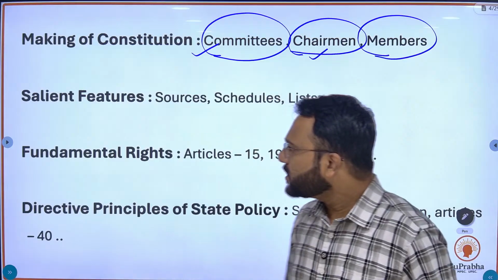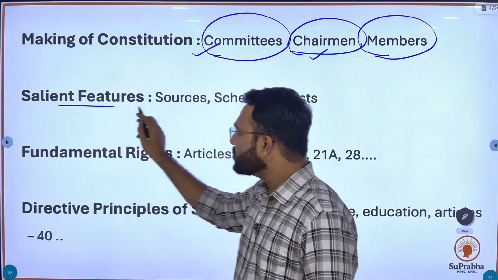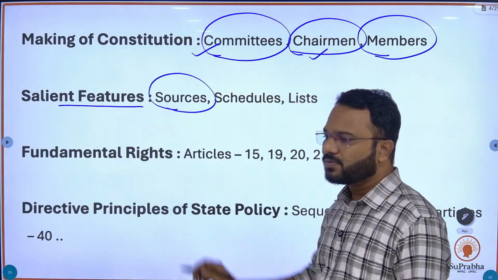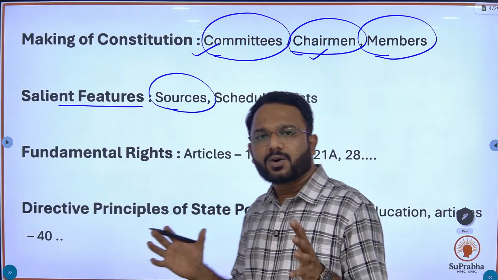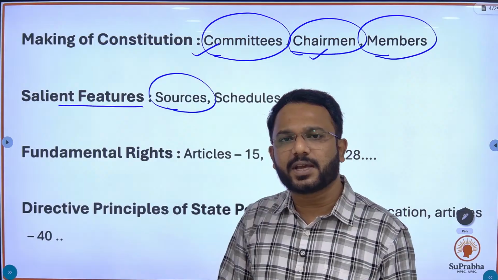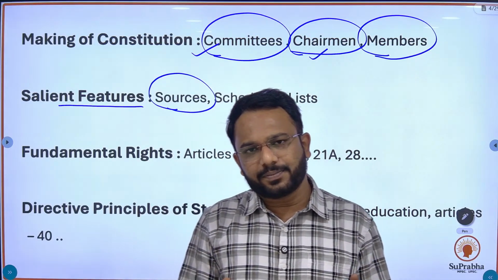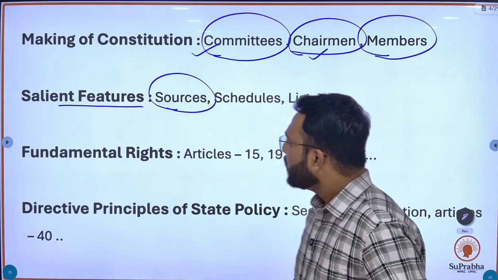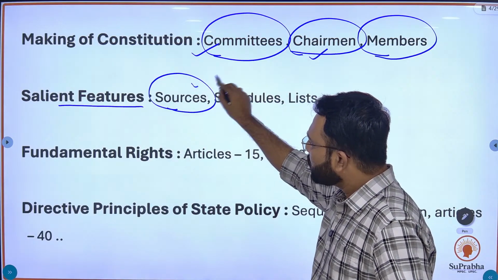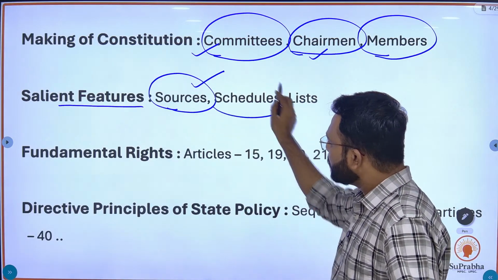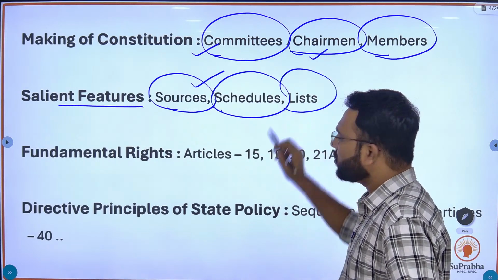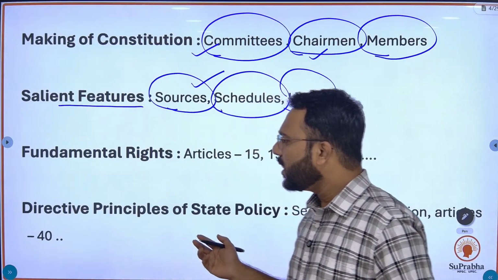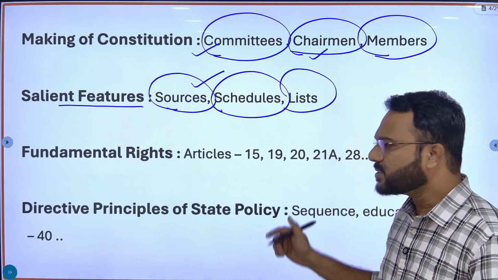Okay, the second chapter is salient features of the constitution. In this chapter the commission usually asks questions from sources. As you know, our constitution has taken references and inspiration from acts of the British Raj and various other constitutions of the nation. Okay, so they always ask questions on sources, on schedules, and on lists. We have 3 lists in our constitution and they usually ask questions related to those lists.